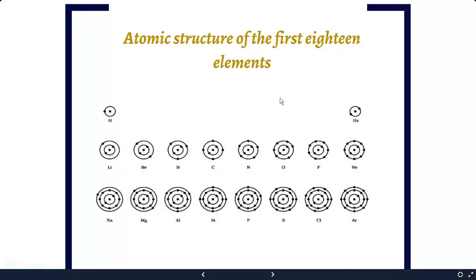Now, the atomic structure of the first 18 elements is shown in this figure. First, hydrogen has only one shell and one electron only. Helium has two electrons, and lithium has its first shell fully filled according to the 2n square rule. The second shell has only one electron, and so on. Finally, you will reach argon. Argon has three shells and all are fully filled. You can fill the electrons according to the 2n square rule.